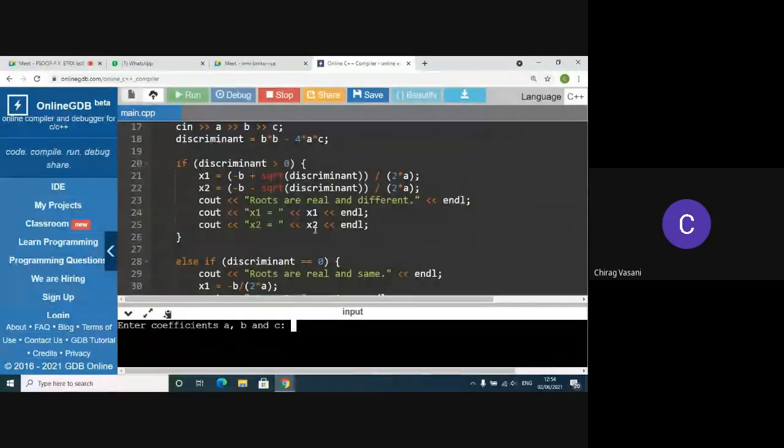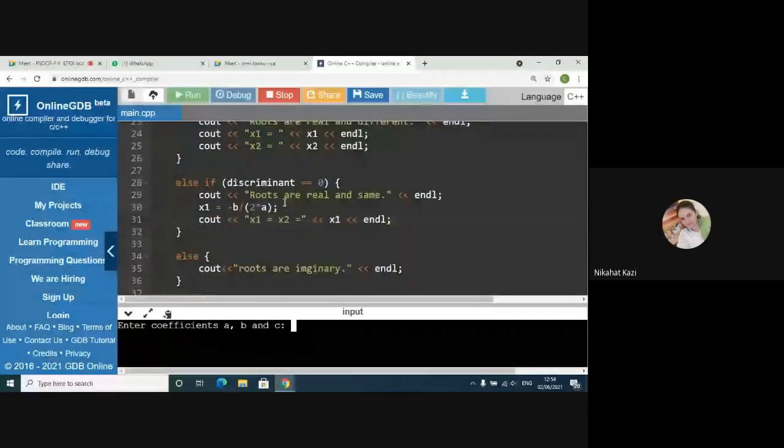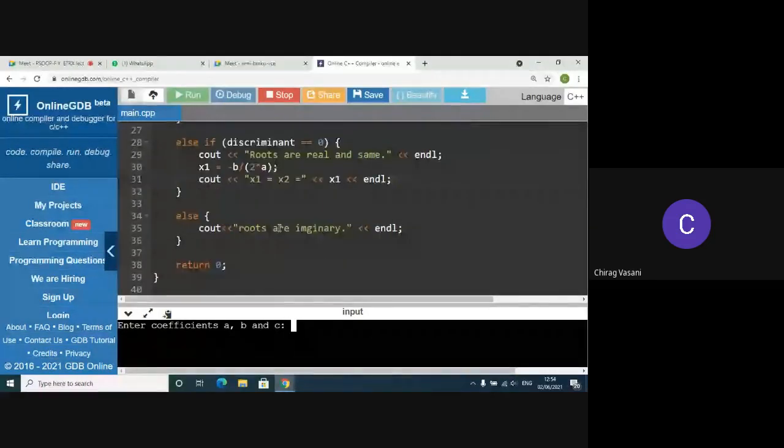Else if, now this is the second case, discriminant equals 0, meaning the roots are real and same. As the roots are same, we will define only one quantity x1, and we will print cout x1 equals x2, and we'll put x1 here. And else, only one case is remaining, when the roots are imaginary. So for that, roots are imaginary.